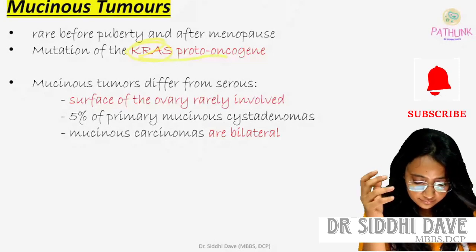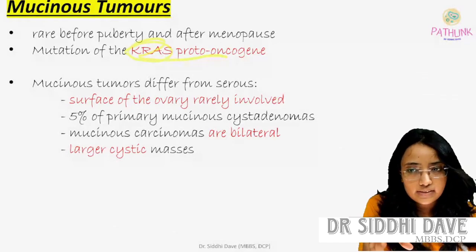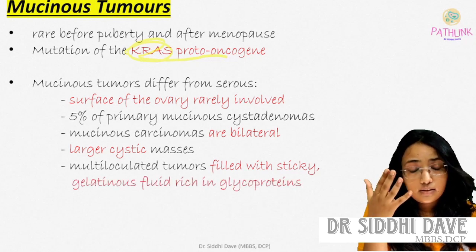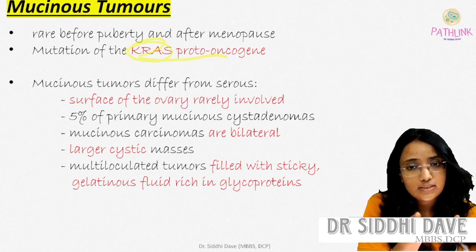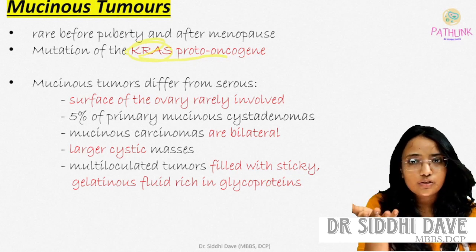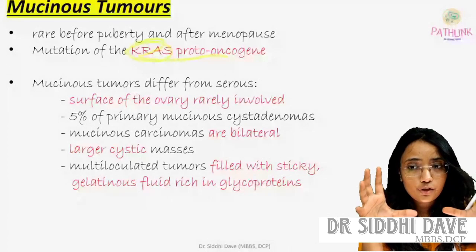Then the cystic mass will be larger, up to 25 kgs can be there, whereas serous can be small ball like, but mucinous tumors will be giant tumors.